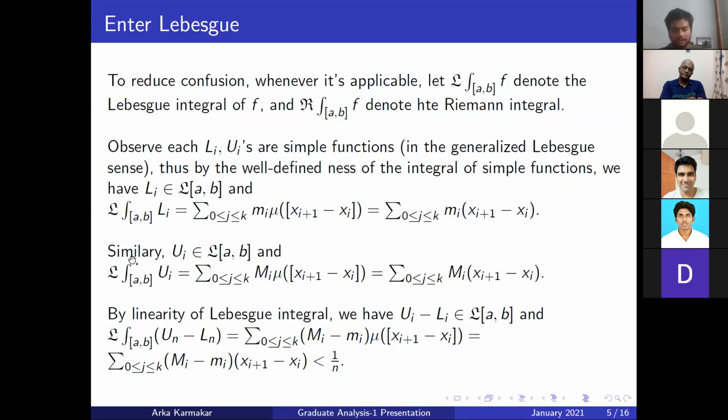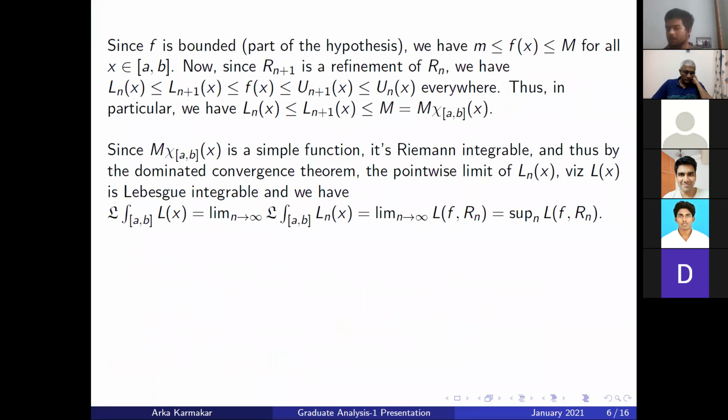Okay. Now note that all these functions L_n are simple Lebesgue integrable functions, and they are bounded by the constant Lebesgue integrable function, which is equal to capital M times the characteristic function of the interval [a,b]. So now we can apply the dominated convergence theorem.